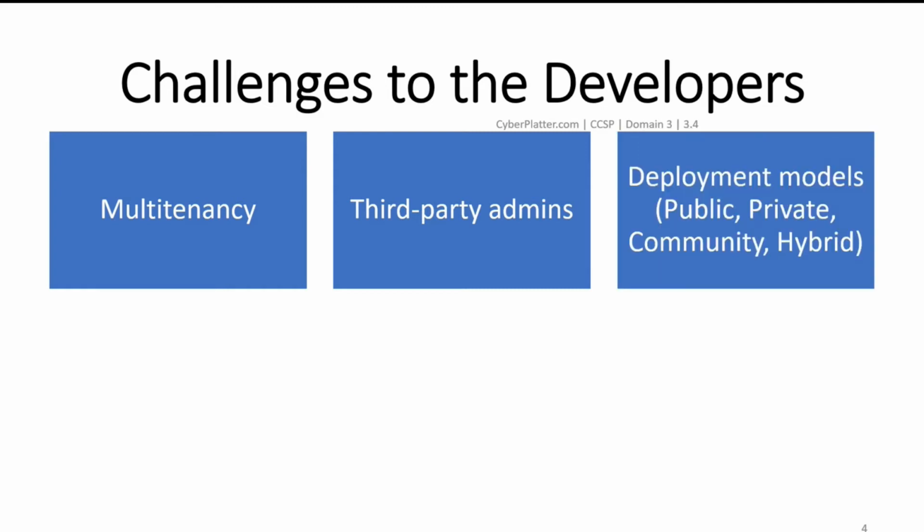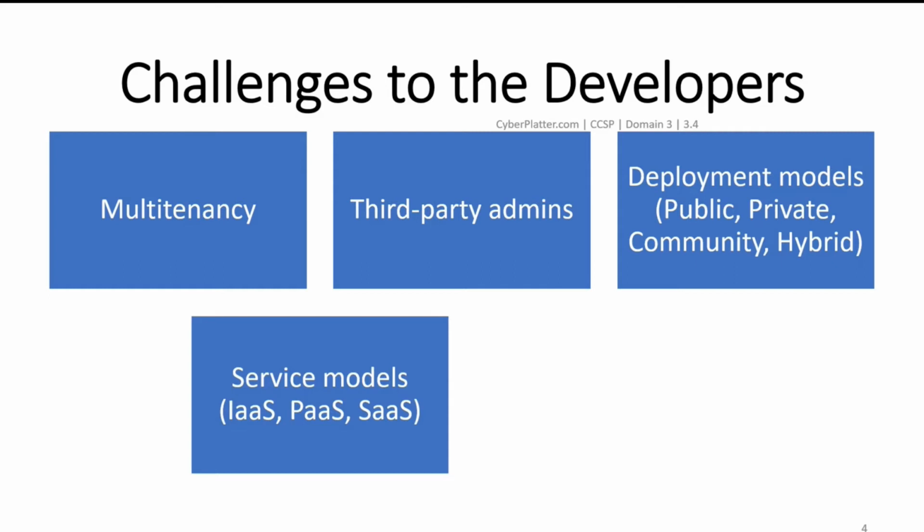Deployment models: public, private, community, and hybrid models. In many cloud deployments, the customer will no longer have control of the physical hardware that contains their data. In the traditional environment, software developers did not have to consider or contend with the possibility that the programs would be running on hardware that was not owned and or controlled by the organization using the software.